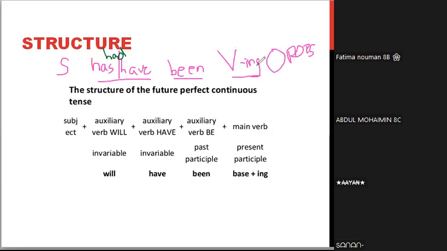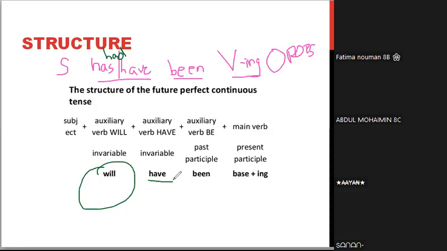Okay. Now, contrary to this, if you want to write a tense in the future perfect, what will you have? Will. Will tells us that something is going to happen in the future. Will plus have. No has over here.